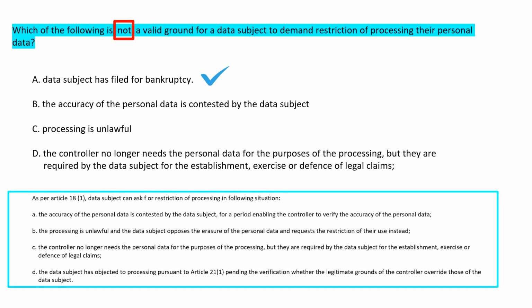Please understand, Article 18.1 contains options B, C and D. So these are the three reasons wherein the data subject can demand restriction of processing their personal data. However, option A is not covered. Article 18.1 prescribes four situations under which a data subject can demand restriction of processing their personal data.